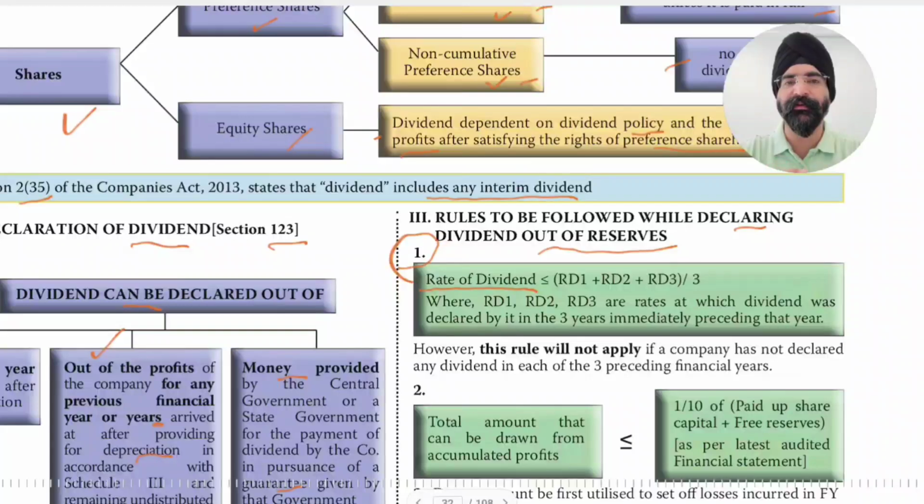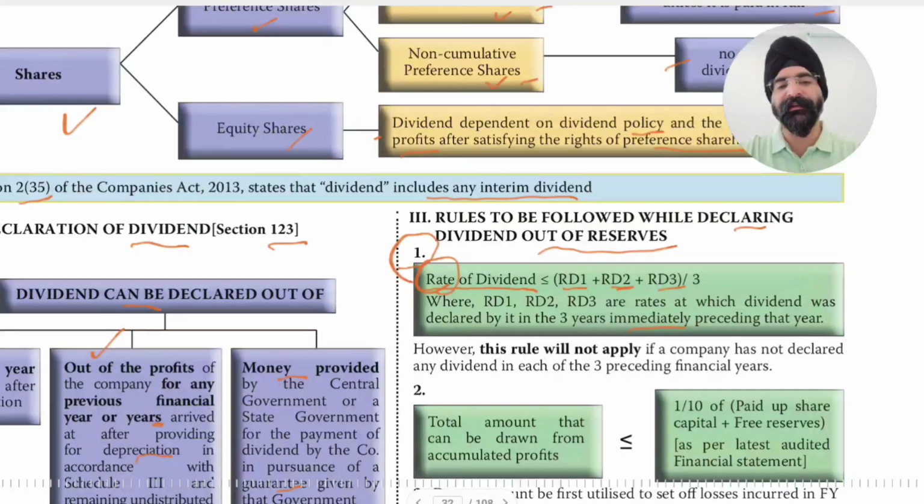For declaration of dividend out of reserves, the rate will be calculated by a formula depending on dividend paid in the previous 3 years. So we will take the average of the dividend paid in the previous 3 years, where the rate of dividend can be equal to or greater than (rate of dividend in previous year, rate of dividend prior to that, rate of dividend even prior to that) divided by 3, the average we have taken, and where RD1, RD2, RD3 are rates at which dividend was declared by it in the 3 years immediately preceding that year.